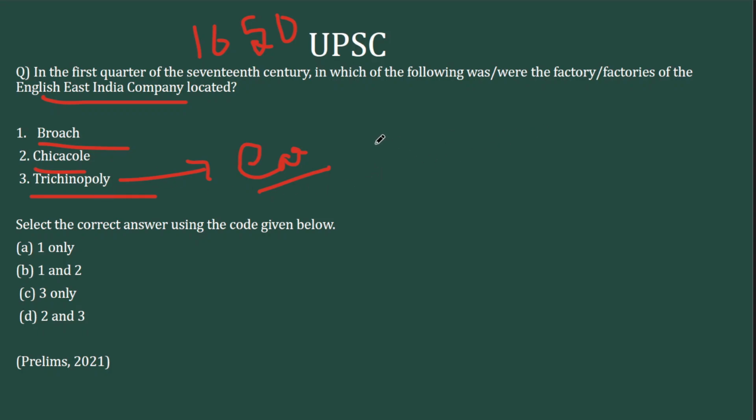Carnatic should come to your mind when you think about Carnatic Wars. So the British fought the Carnatic Wars from 1740s to 1760s. That is in the 18th century. And only in the 1760s that they could gain control over Trichinopalli. So how can they set up a factory in the first half of the 17th century in Trichinopalli?